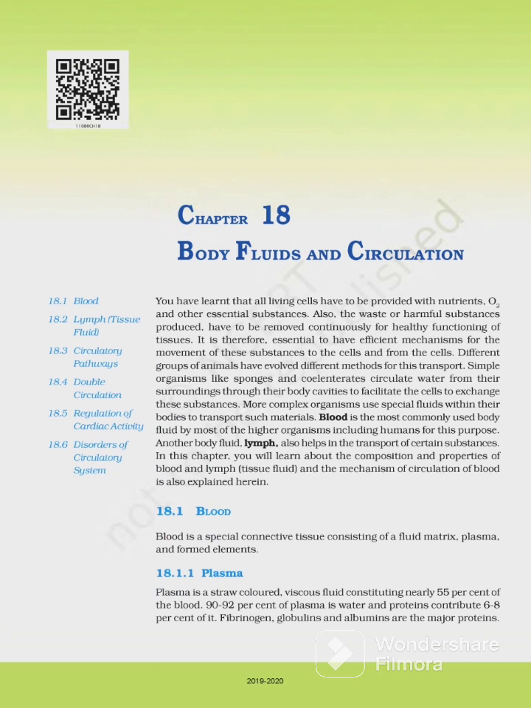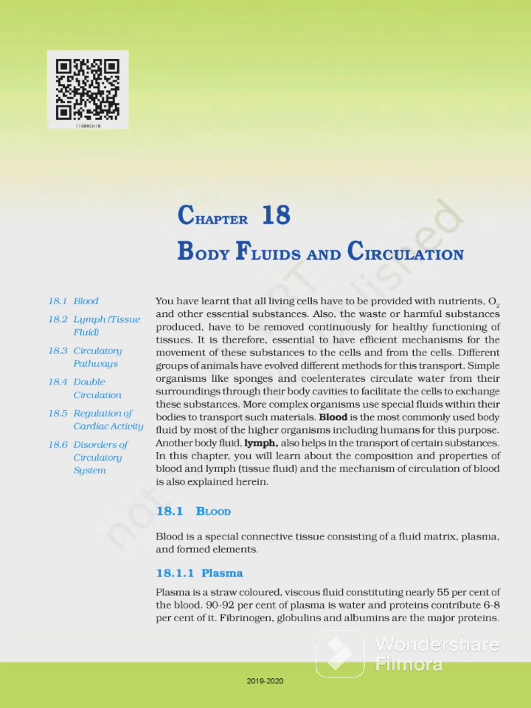Simple organisms like sponges and coelenterates circulate water from their surrounding through their body cavities to facilitate the cells to exchange these substances. More complex organisms use special fluids within their body to transport such material. Blood is the most commonly used body fluid by most of the higher organisms, including humans, for this purpose. Another body fluid, lymph, also helps in the transport of certain substances.